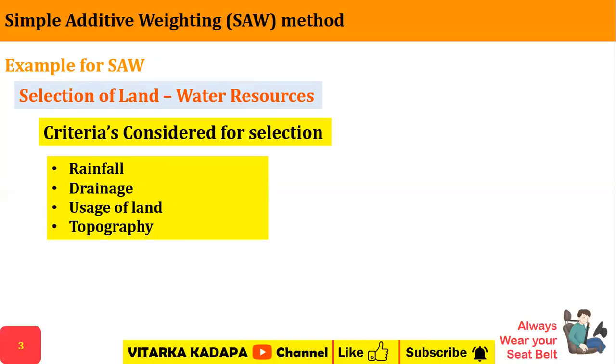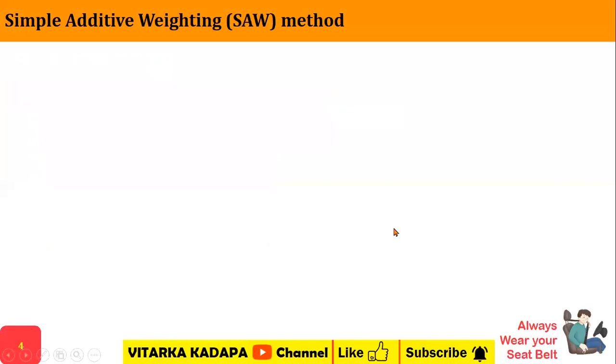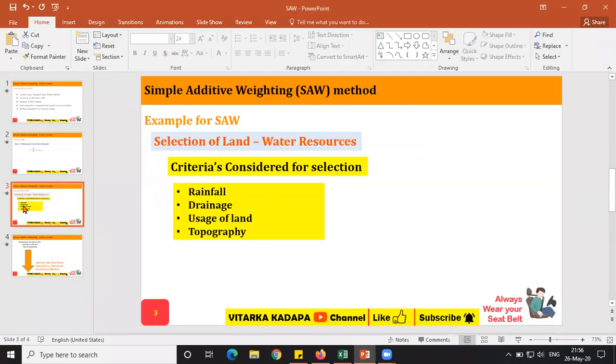If you observe here, rainfall will be a beneficial attribute. Drainage is also a beneficial attribute. Usage of land means how much land I am going to use. Basically, I try to take as little as possible, because if I take more land, the water will not be sufficient to occupy that entire land. So we will go with low usage of land. And topography is also a beneficial attribute. With these basics, let's go into solving the problem.